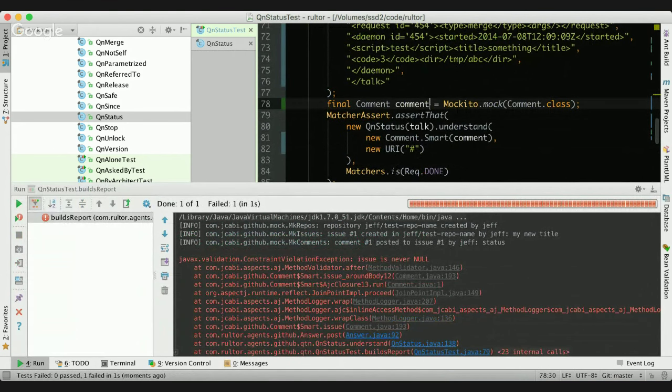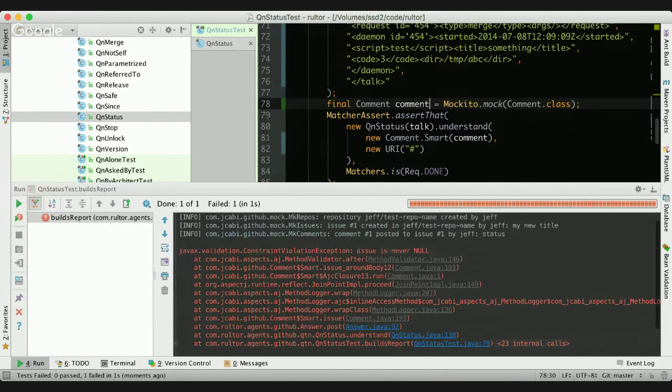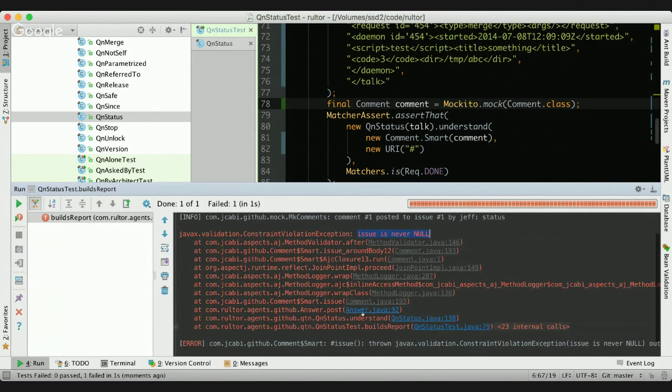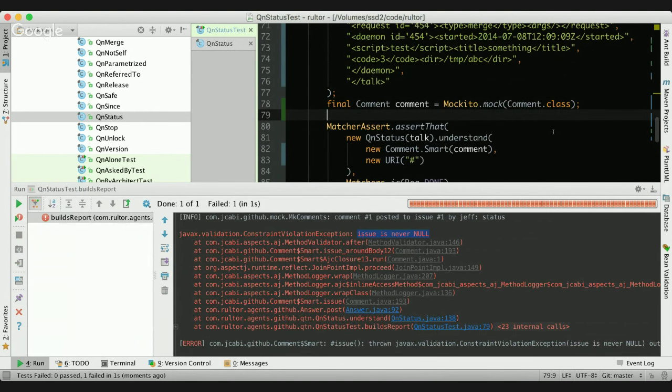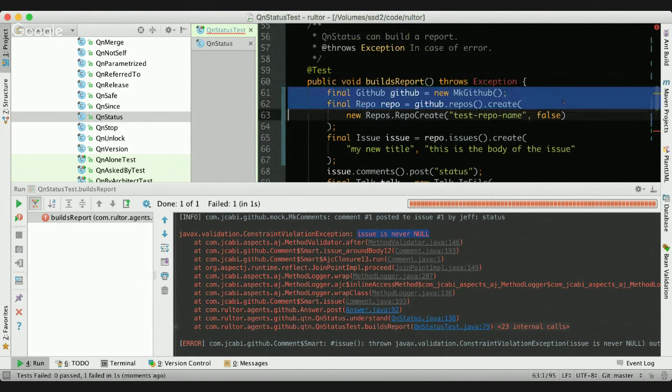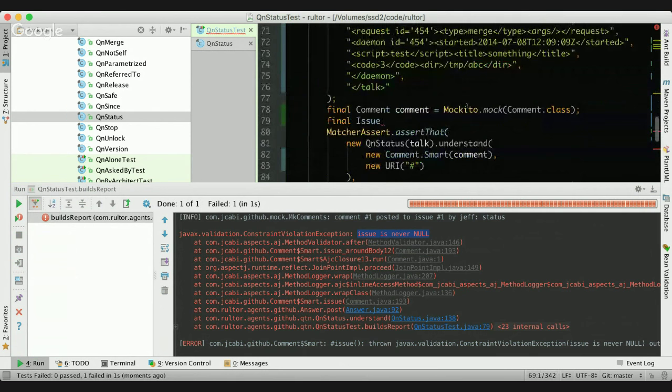Now the question is, what's going on? I'm trying to mock it, and now I see the issue is never null. I'll go deeper inside and see. Because I know how this library works, I understand the problem: we need to create an issue also, and it has to be a mock of the issue class.